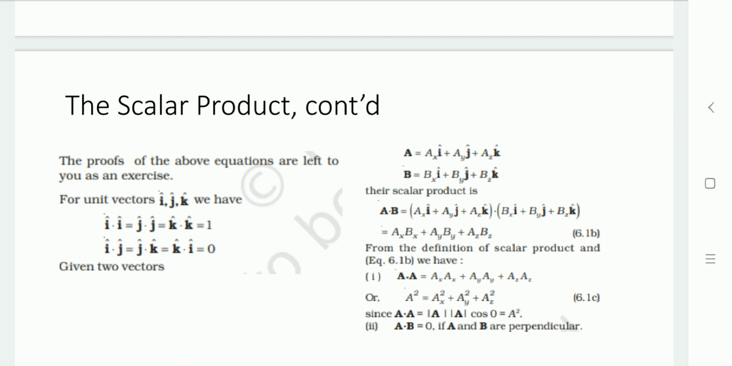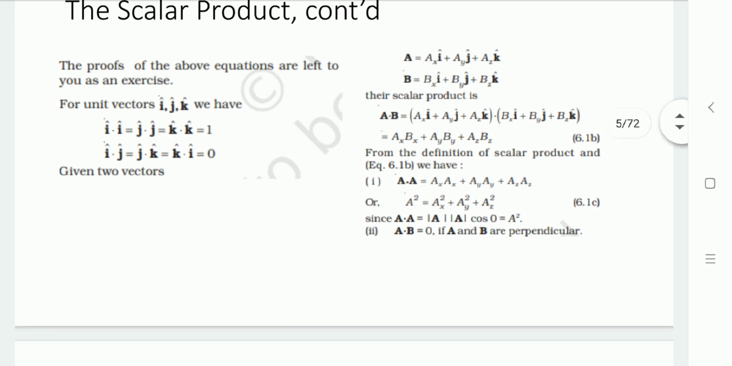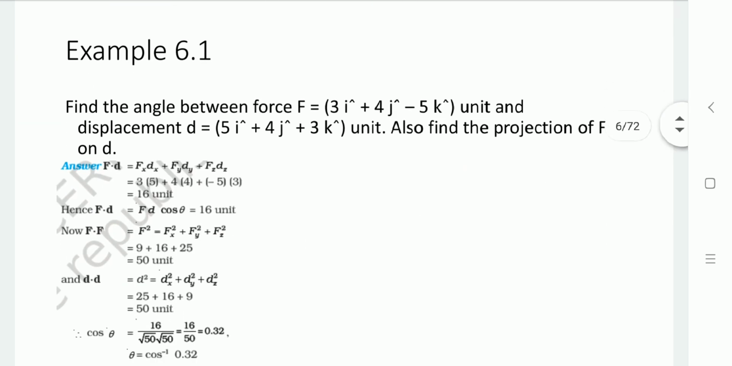Likewise, if we take A dot B for two vectors which are perpendicular to each other, then it is A B cos 90. Cos 90 is 0, so A dot B equals 0. Clear? Based on that, let us take one example.